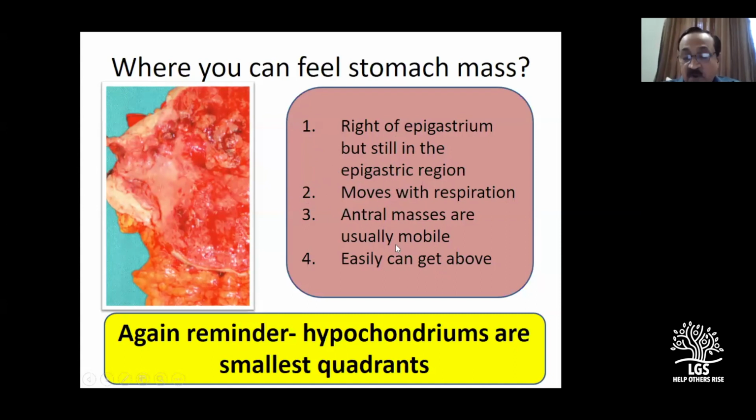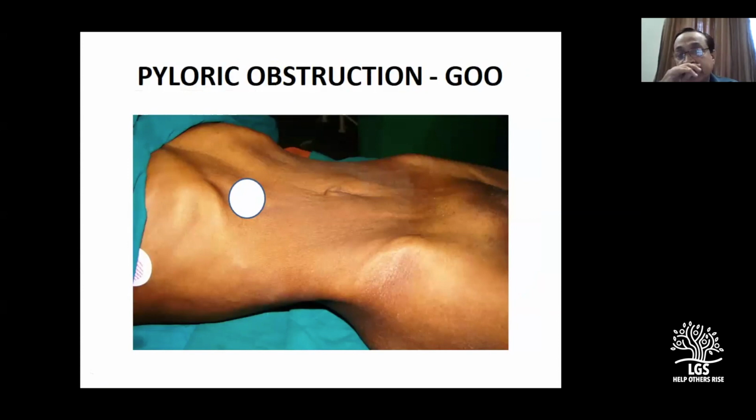Whereas if it is from the body, you get it in the epigastrium, and even if it is on the left side, nearing the fundus area, you will also feel it. So stomach masses in the epigastrium can be on the left side, in the center, or on the right side. This is the point you should try to understand. Your case was a pyloric obstruction. This was the typical antral carcinoma here. This is where you feel it, and remember it is still epigastrium.